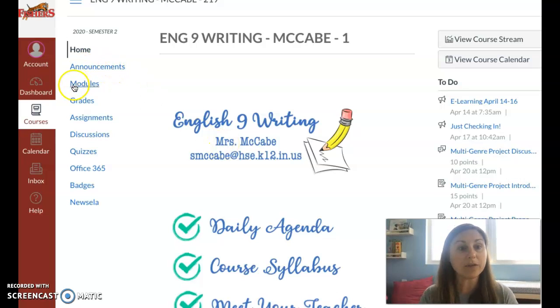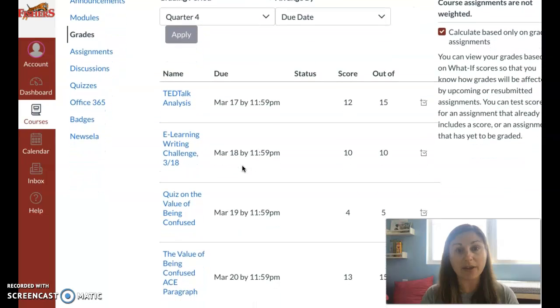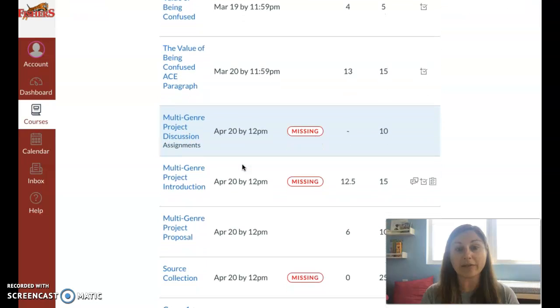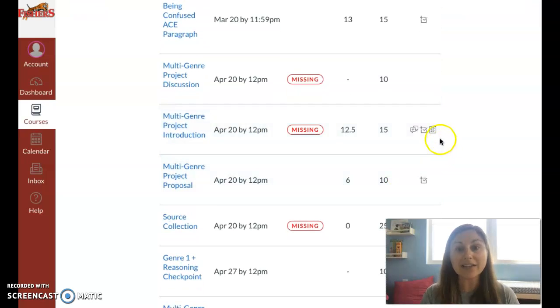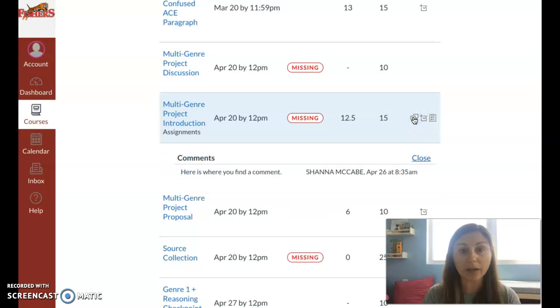Then, if you click on grades, it gives you a list of everything that you have scored. It tells you everything that's missing. And then these little icons here tell you whether or not I've given you comments or if there's a rubric that you can look at. So with the multi-genre project introduction, one of the ways you can check my feedback is to click here. I believe I have a comment for I think almost every single one of you. And so if you click on that, it'll just pop your comment up right here.